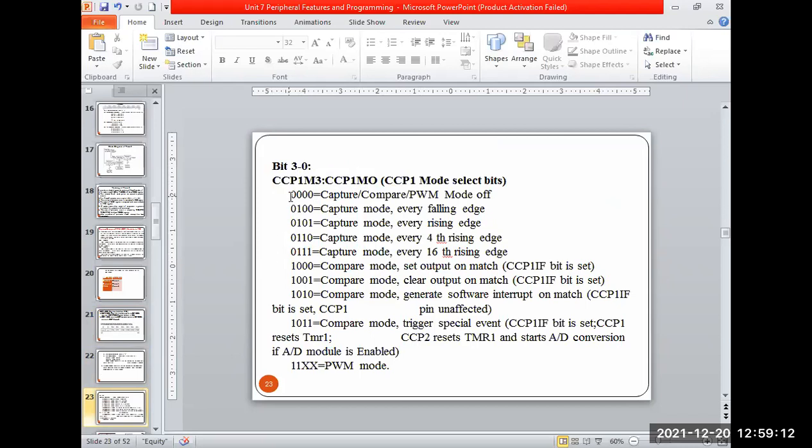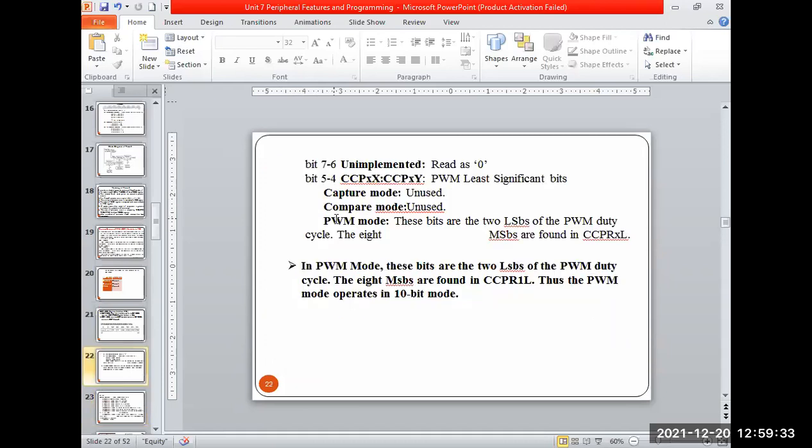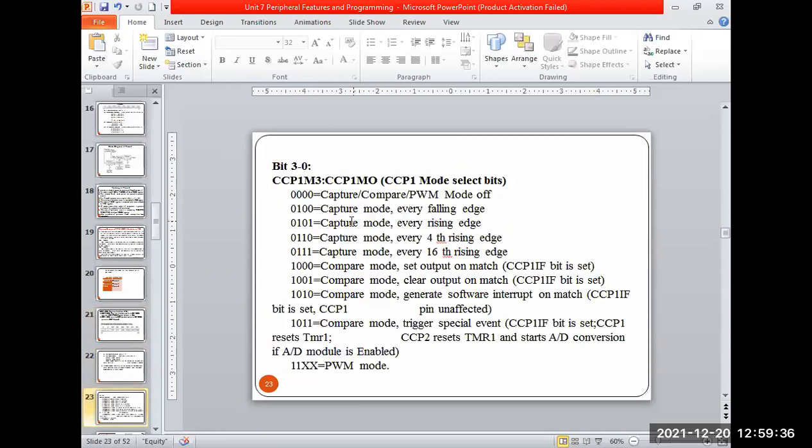If all the bits are 0, it is just capture compare mode and all modes are off. Neither can it act as capture, nor as compare, nor as a PWM. It simply acts as a timer operation. Okay, the next value will be 0 1 0 0. If we put that in CCP1 con, what is its meaning? It can operate in the capture mode and capturing will start at every falling edge of the clock pulse. That is the meaning of that.